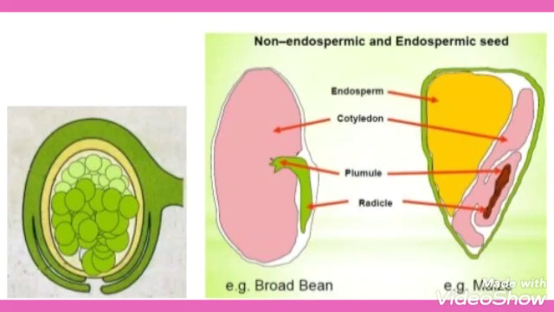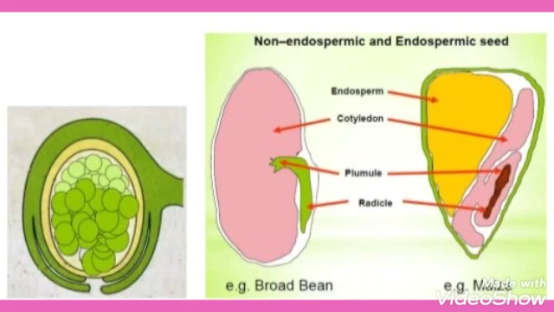Sporophytic budding occurs if an embryo develops adventitiously from diploid cells of the nucellus or integument. Example: mango, orange, opuntia and onion. Now the important discussion about parthenogenesis. Parthenos means virgin, genesis means descent, virgin descent. It is the development of a new individual from a single gamete without fusion with another gamete.